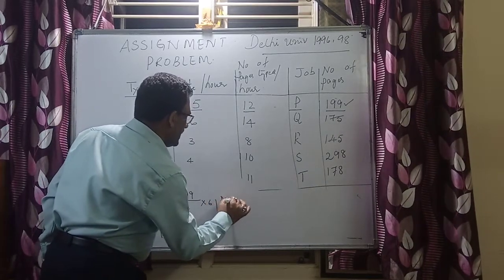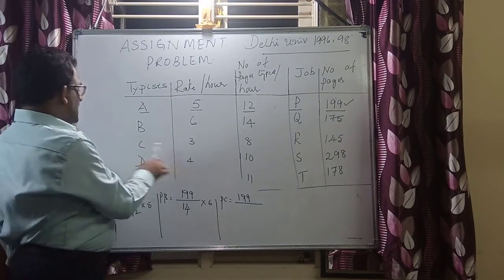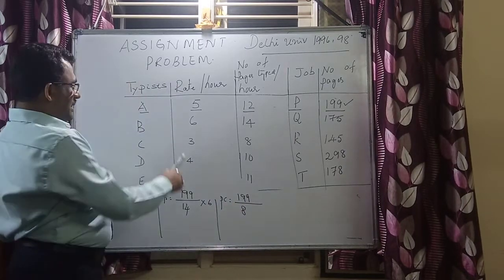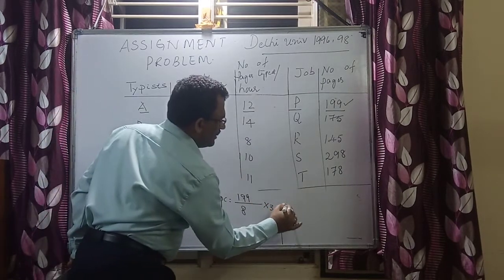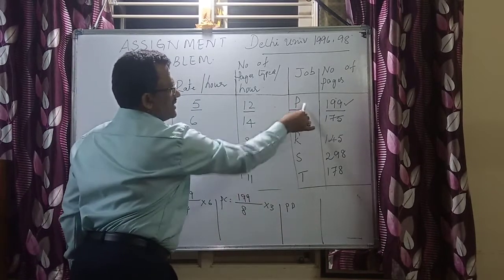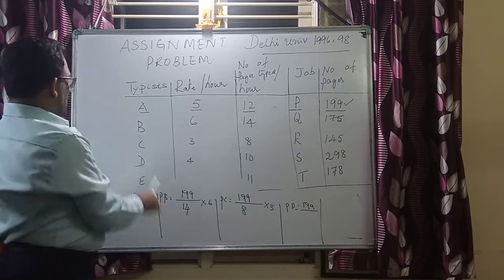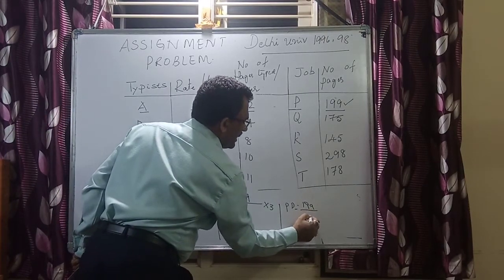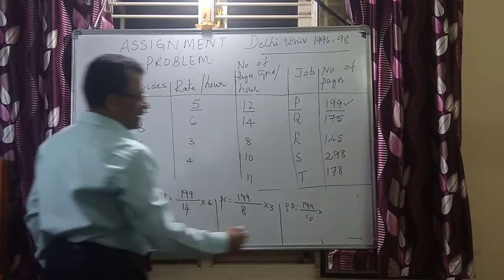Now we say PC again. This 199 is as it is. Now for C, the speed is 8 pages typed per hour and the rate is 3. Next, if we say PD, look at the number of pages for job P, 199. For PD, the speed is 10, 199 divided by 10, and D is going to charge 4 rupees per hour.